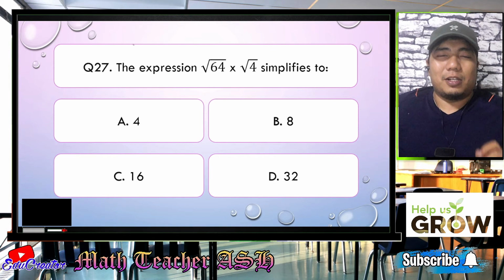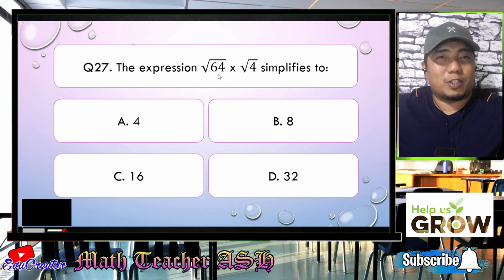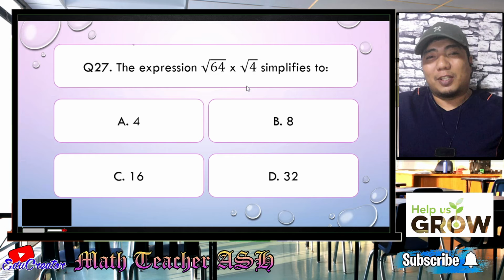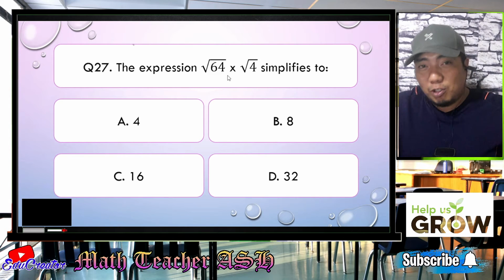Alright, my dear math learners, how do we solve this? So basically, my dear math learners, the square root of 64 is a perfect square. The square root of 4 is also a perfect square. So you can simplify them first, then you multiply.